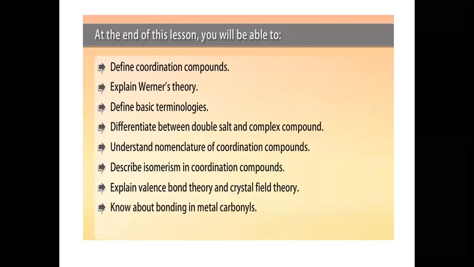So, after the end of this chapter, you'll be able to define the coordination compounds. You'll be able to explain the Werner theory and learn the basic terminologies. You will be able to differentiate between the double salt and the complex compound, understand the nomenclature of the coordination compound, and describe isomerism in the coordination compound. You will also be able to understand the valence bond theory and the crystal field theory, and bonding in the metal carbonyls.